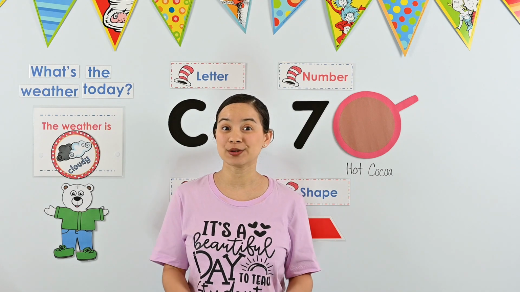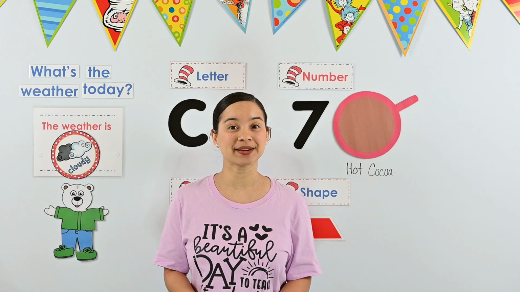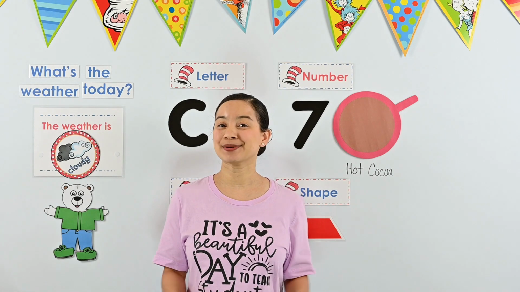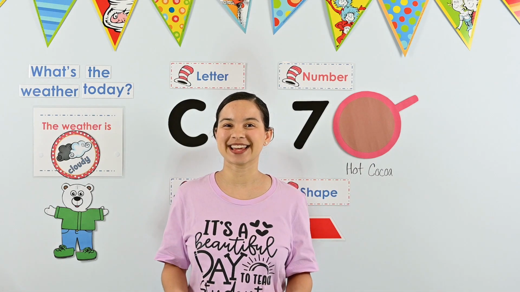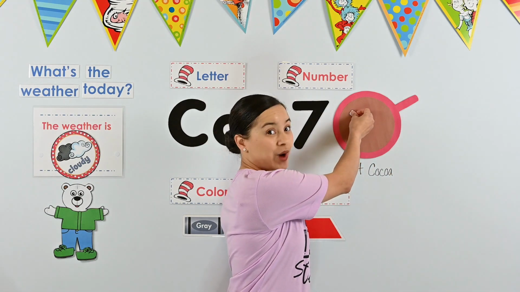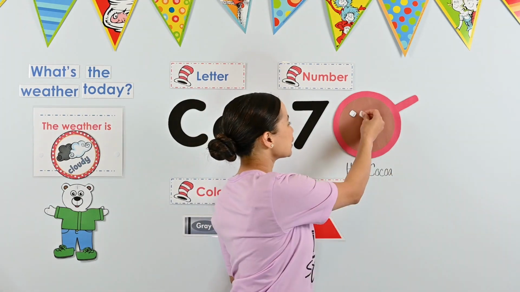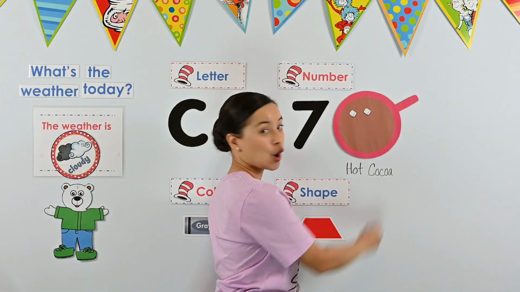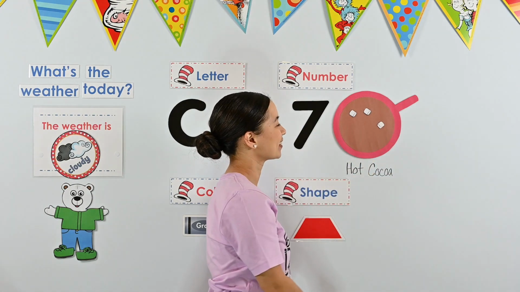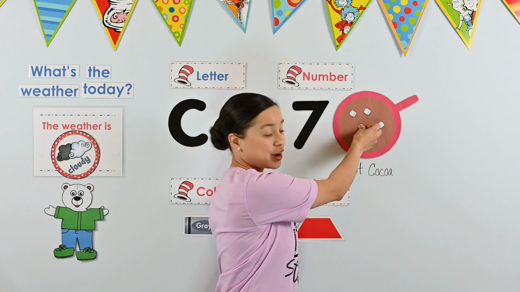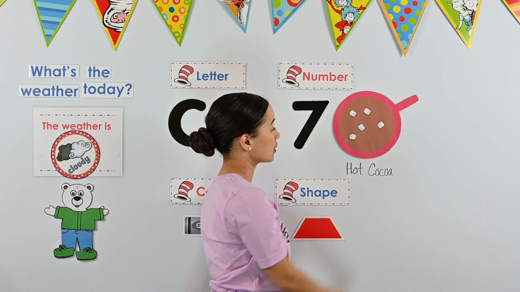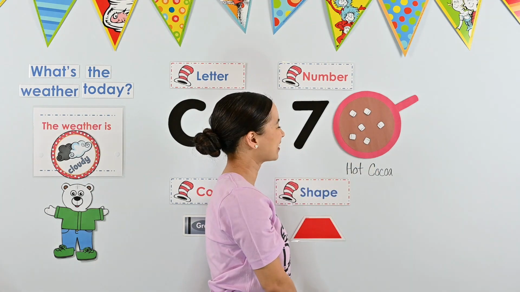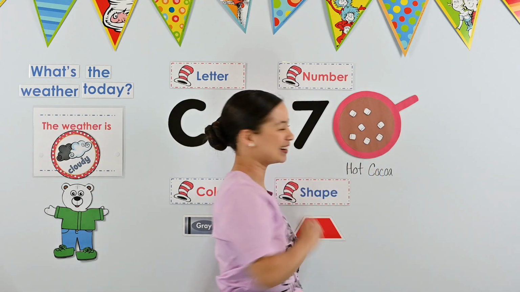Okay, friends, now it's time to put our marshmallows in our hot cocoa. How many marshmallows do we need to put in our hot cocoa this week? We need to put 7 marshmallows. Okay, let's count together. 1, good, 2, 3, 4, 5, 6, 7.